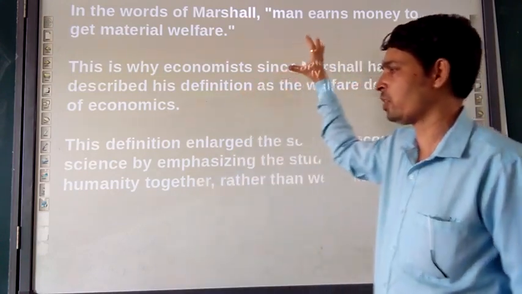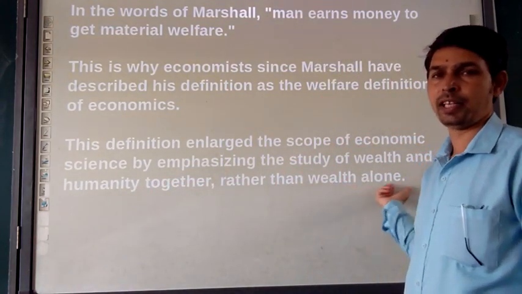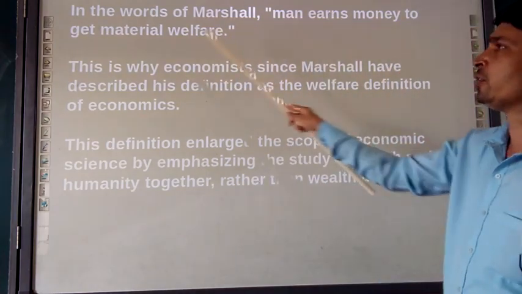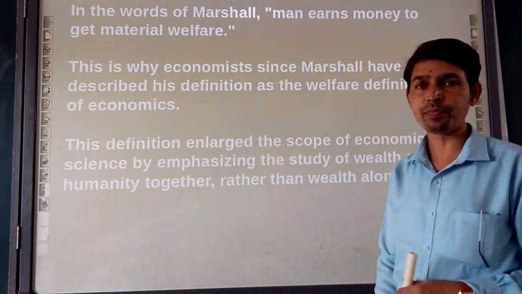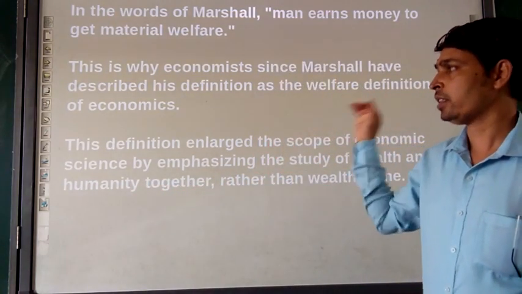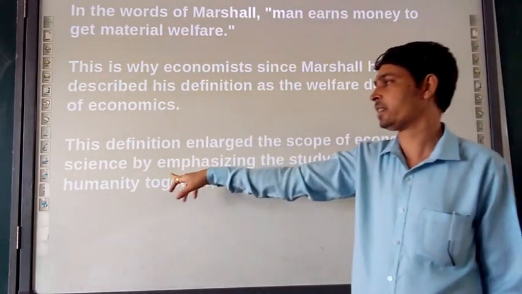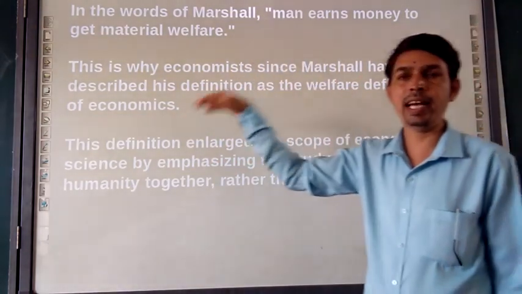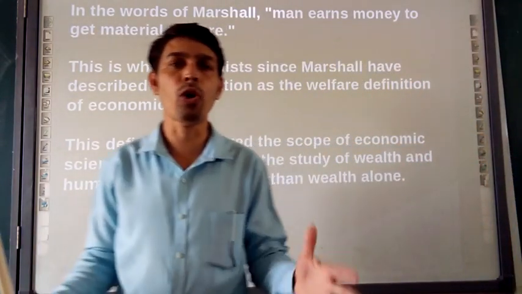By adding this definition, it speaks about humanity and wealth together, rather than taking only wealth. So Marshall wants to say that man earns money to get material welfare. In that welfare we are talking about all the welfare of the society, humanity and wealth both together. This definition enlarges the scope of economic science by emphasizing the study of wealth as well as humanity together. So this is the definition speaking about what economics is.